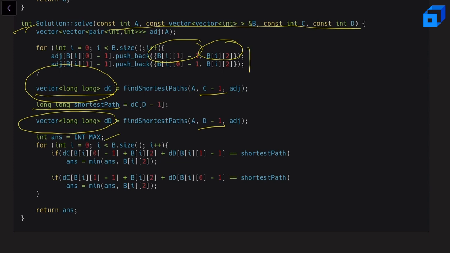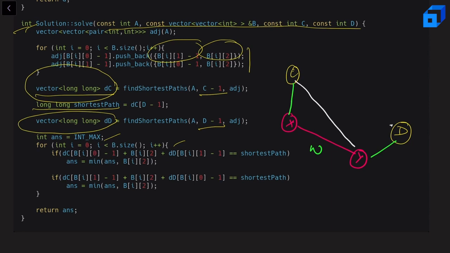Then I am iterating over all the edges. Okay. So I am checking here two conditions. So the first condition is, as we have already talked about, let's say this is C node, this is D node. Then let's say I am currently at some edge here. This is X, this is Y. Then the condition we are first checking is the distance from C to X and distance from D to Y plus this weight, right? And similarly, we are doing it again, distance from C to Y and distance from D to X plus weight. Okay, so these are the two conditions that we are checking.